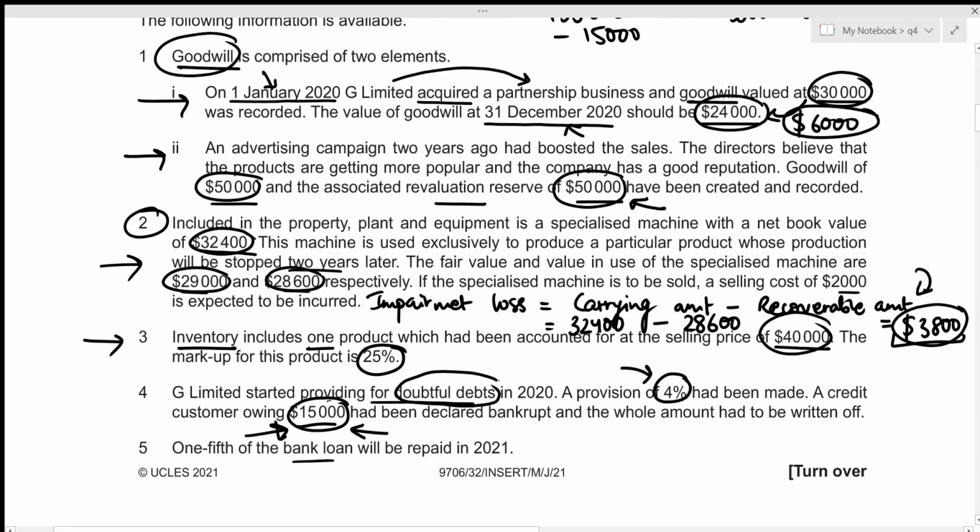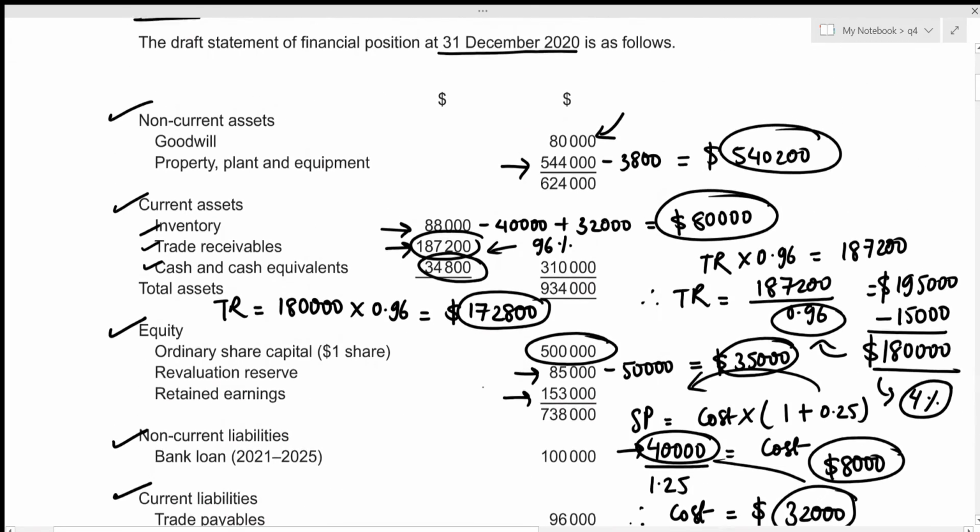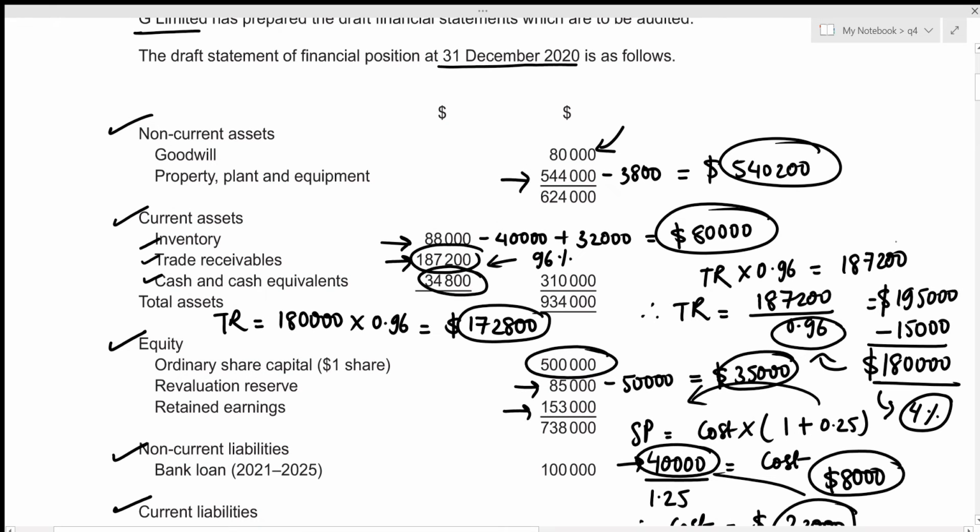So we need to compare the previous provision for doubtful debts and the current provision for doubtful debts to see whether there was an increment or decrement. Let's have a look above. So, okay, for previous provision for doubtful debts, we can subtract these two amounts, right? Because the difference is just going to be the provision for doubtful debts. So that's going to be 195,000 minus 187,200, which gives the previous provision for doubtful debts the value of 7,800.